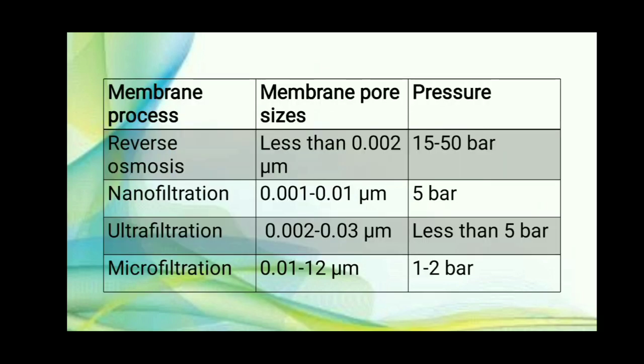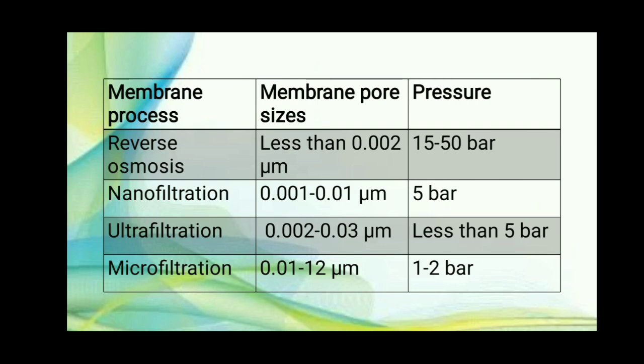So here is the comparison table for pore sizes and pressure. Reverse osmosis, the pore size is less than 0.002 micrometer and pressure required is 15 to 50 bar. In nanofiltration, membrane pore size is 0.001 to 0.01 micrometer and pressure is 5 bar.